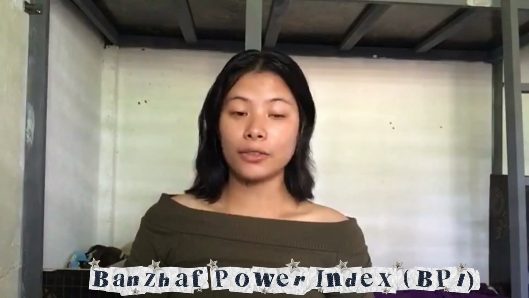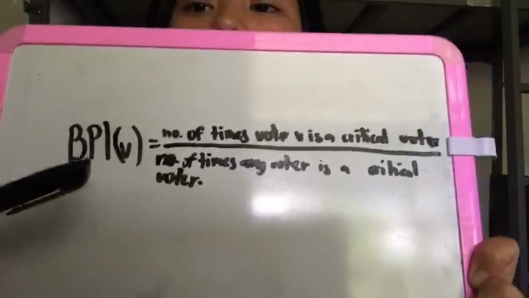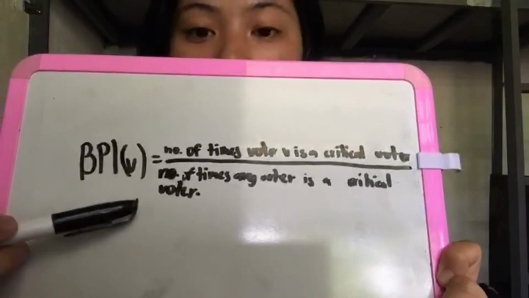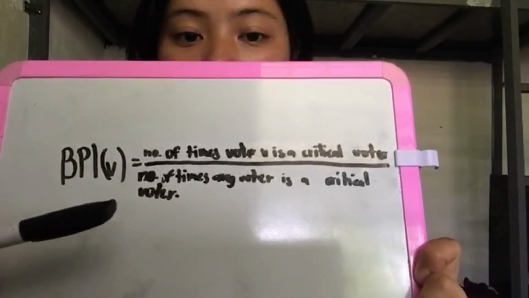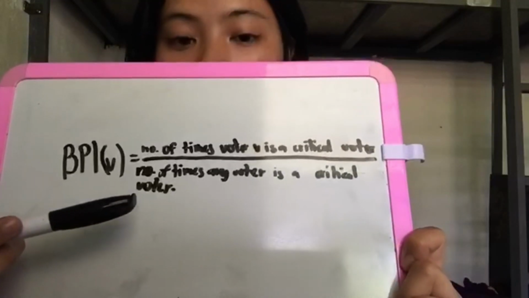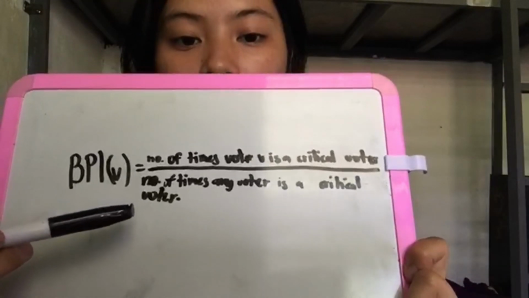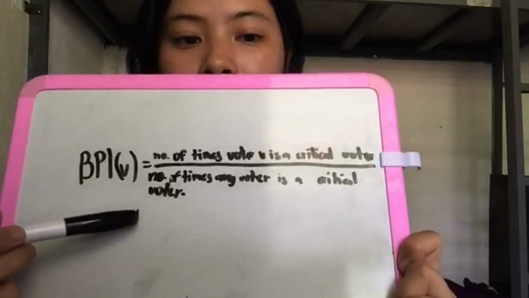So this is the last part of the discussion, and this is the Banzhaf Power Index, or BPI. It was derived by John F. Banzhaf III in 1965, and the Banzhaf Power Index determines the power of a voter in a weighted voting system. The Banzhaf Power Index, BPI, of a voter B is given like this. BPI of a voter B is equal to the number of times a voter B is a critical voter divided by the number of times any voter is a critical voter.